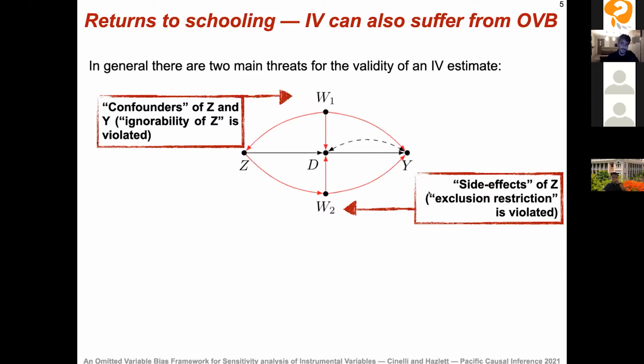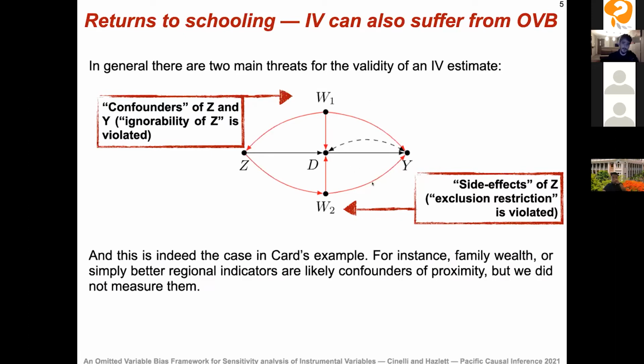And this is usually called the exclusion restriction. Now, in early econometrics works, they used to conflate these two assumptions and called everything exclusion restriction. But here we're making this distinction because it's easier to think about whether something is a confounder or something is a side effect, to reason about the processes of how the IV can be violated.